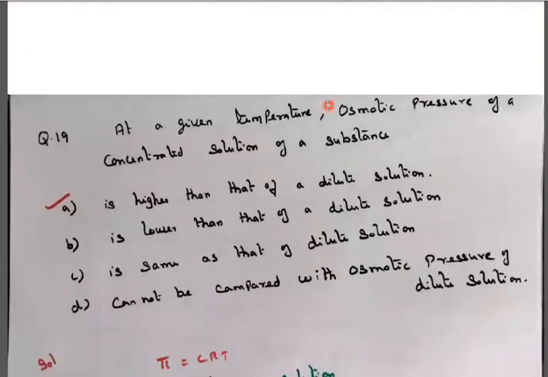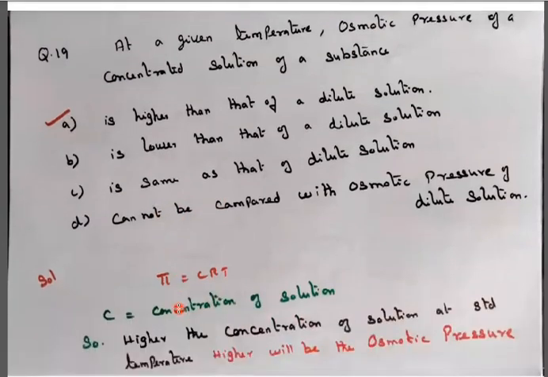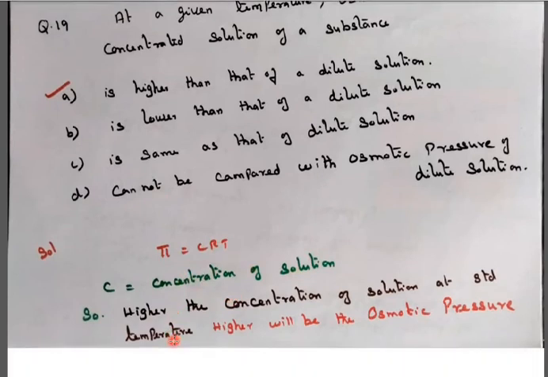Next question. At a given temperature, the osmotic pressure of a concentrated solution of a substance is higher than that of the dilute solution, is lower than that of the dilute solution, is the same as that of the dilute solution, or cannot be compared with the osmotic pressure of the solution. We know osmotic pressure pi is equal to CRT. C is nothing but the concentration of the solution.